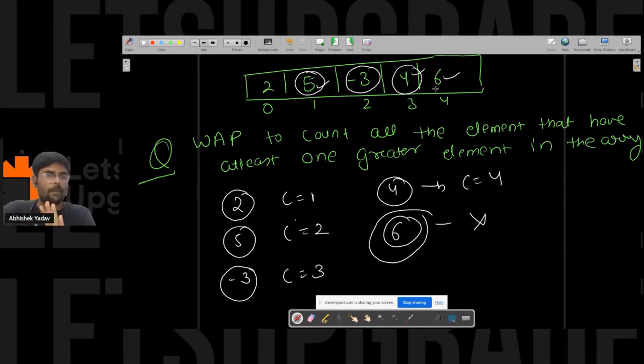Is everyone clear? Yes or no? Please write in the chat. The question is clear: you have to count all the elements that have at least one greater element in the array. If you want to try, you can suggest the approach now. Anyone from the audience who wants to suggest how we can approach this question?